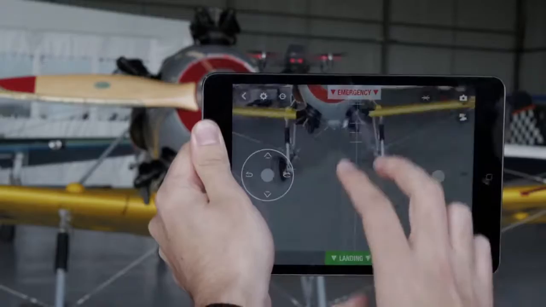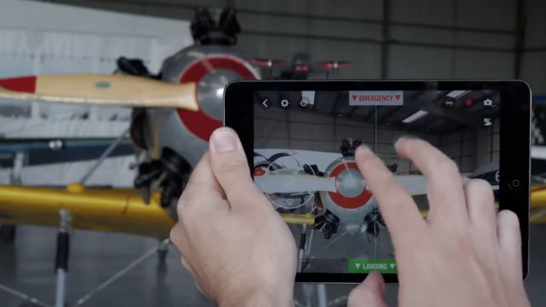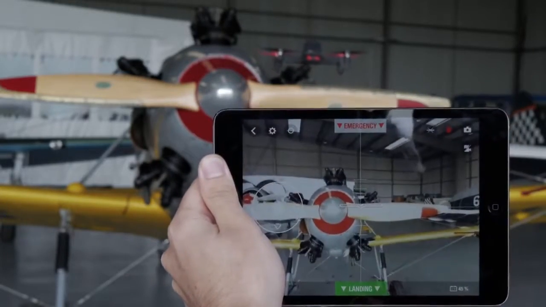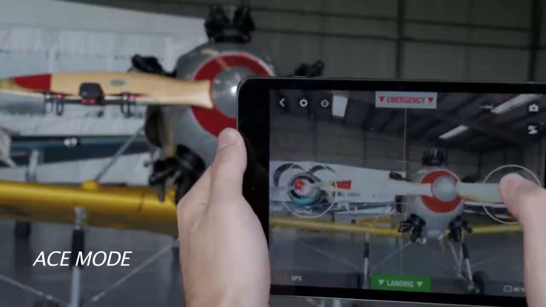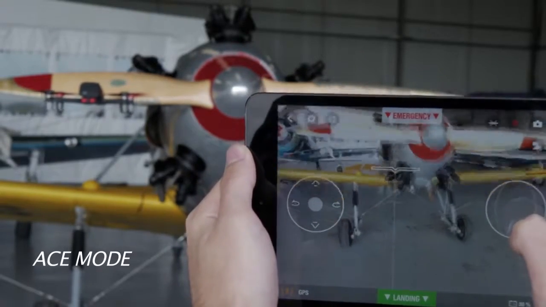To control the camera's positioning, slide your two fingers on the piloting interface in the direction opposite of the desired orientation. In Ace mode, you control the camera by using your right thumb on the joystick.